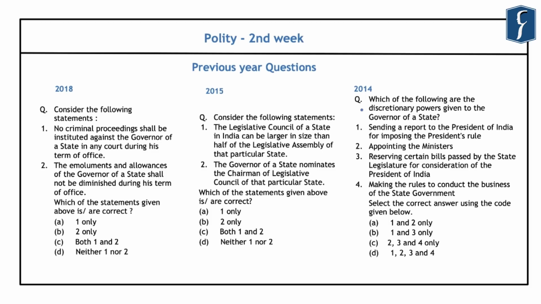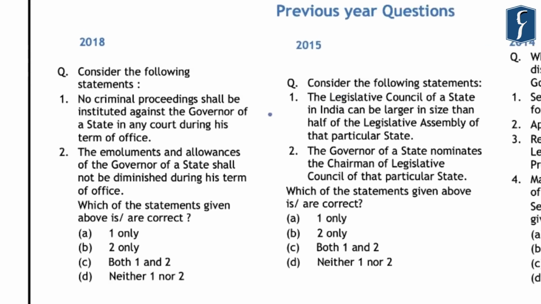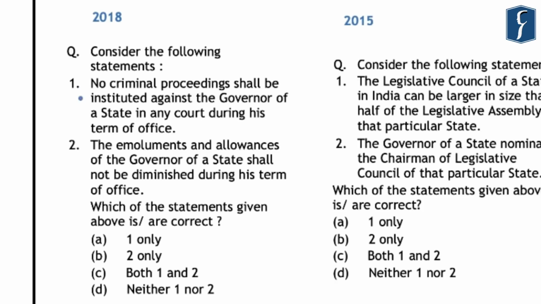Further, if you look at these three questions, they were asked in the years 2018, 2015 and 2014. The first question is related to the governor. The second question is related to the Legislative Assembly and Legislative Council. And the third question is related again to the governor of a state. The question that was asked in 2018 reads that no criminal proceedings shall be instituted against the governor of a state in any court during his term of office, which is a correct statement. And again, the second statement is also correct, that is, the emoluments and allowances of the governor of a state shall not be diminished during his term of office. So the correct answer that comes out is C, that is both 1 and 2.